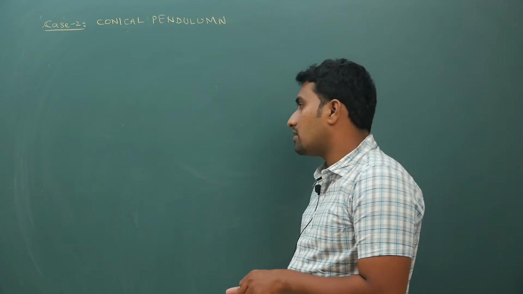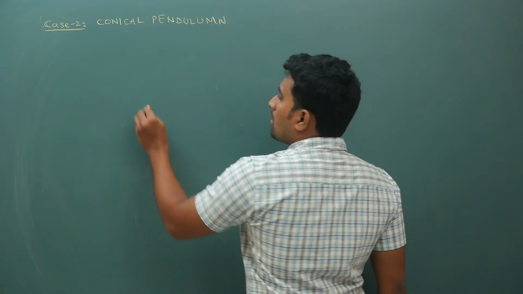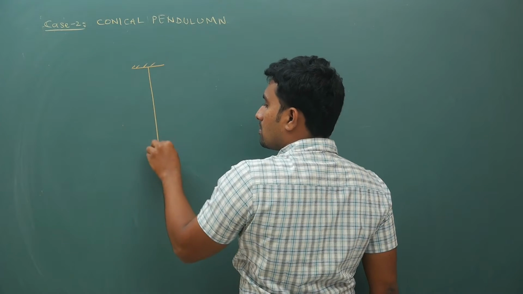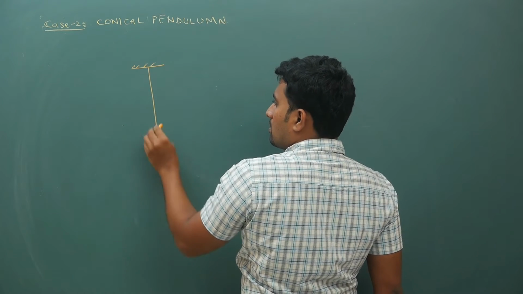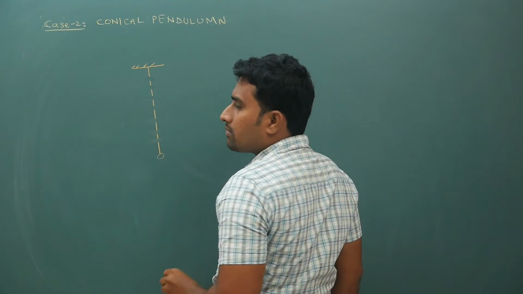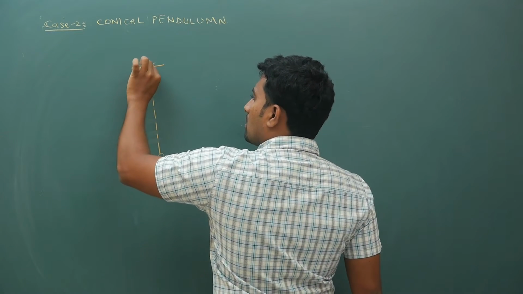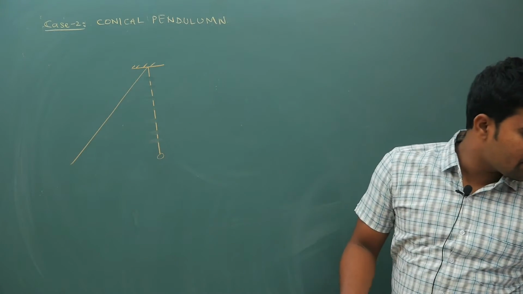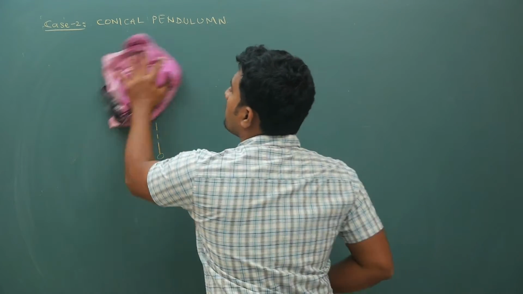Now this question is: you have a bob hanging like this, but with no fixed support. If you keep a fixed support, it becomes a simple pendulum.